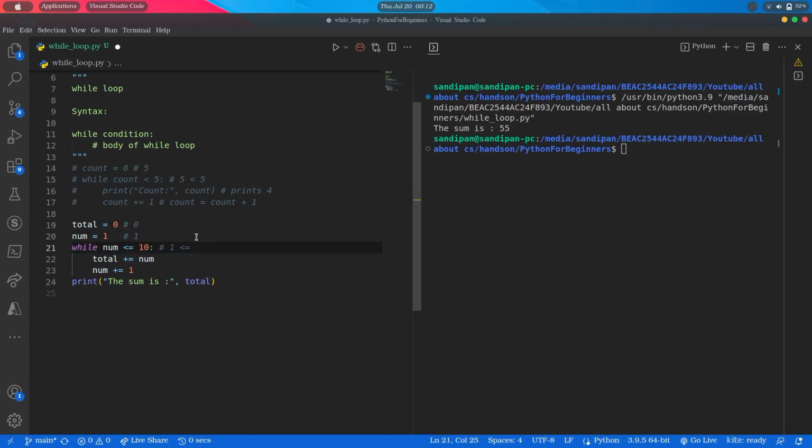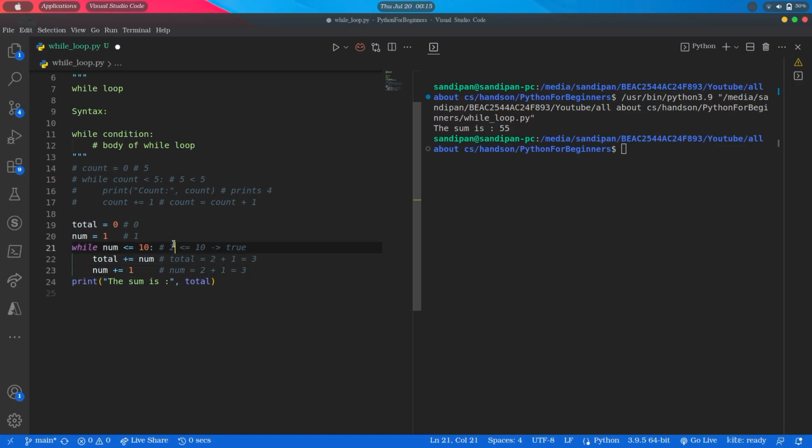As 1 less than equals 10 evaluates to true, it will go inside and add 1 plus 0 and assign it to total. So now total is 1 and also the num value will be increased to 1 plus 1, that is 2. So next time the while expression will evaluate to true as 2 is still less than equals 10. So it will continue the iteration, go inside and add 2 with the total and total becomes 2 plus 1, that is 3. And num will also become 2 plus 1 equals 3.